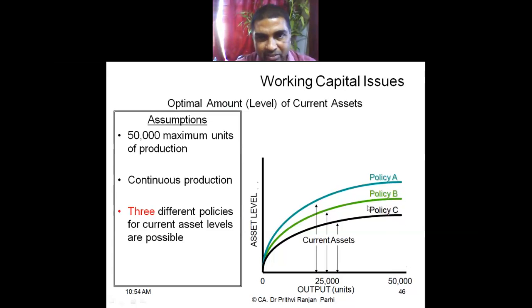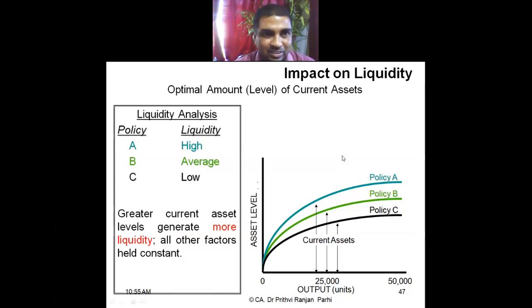So what kind of policy is policy C? Policy C is aggressive, and policy A is conservative. You're right. And coming to the liquidity aspect, under policy A, liquidity is high because more current assets are maintained. Under policy B, liquidity is average, and under policy C, liquidity is low because a low level of current assets is maintained.